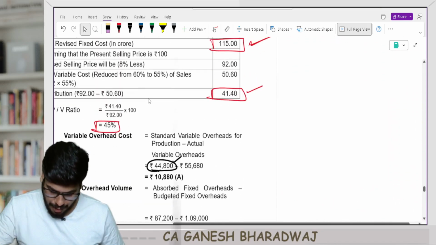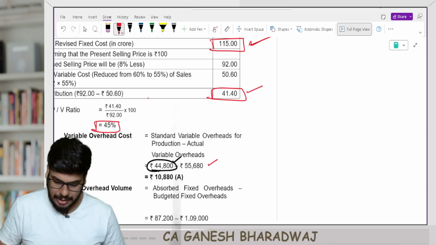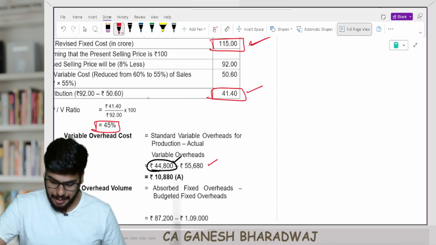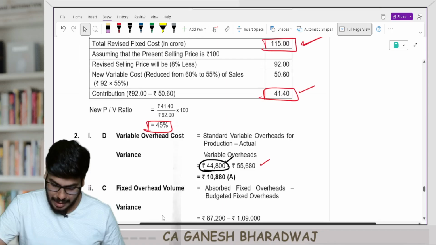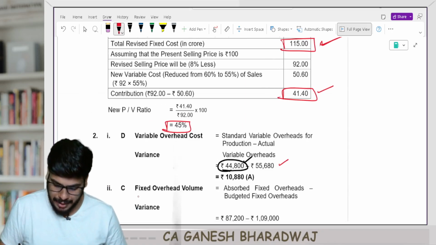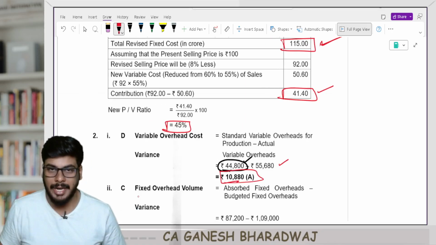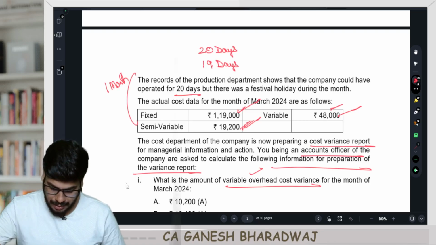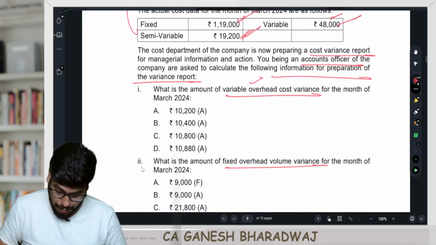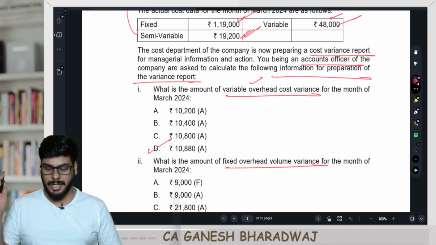So here it's going to be how much? 55,680. So now what has happened here? My actual is more than the standard. It is clearly an adverse variance to the extent of 10,880. So the first answer is option number D, 10,880 adverse.